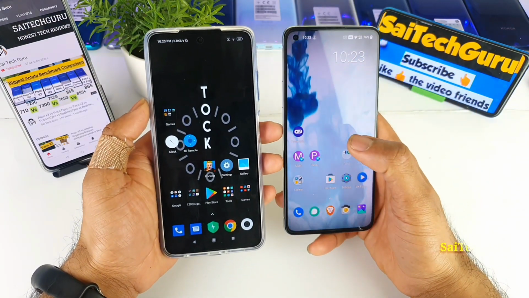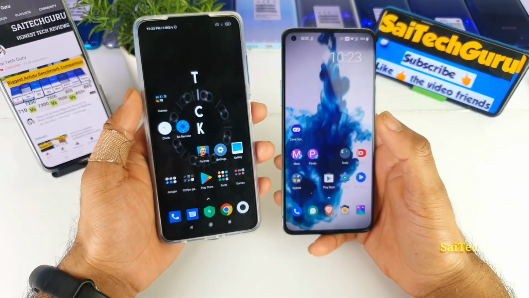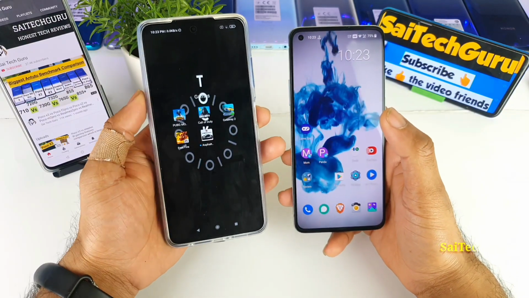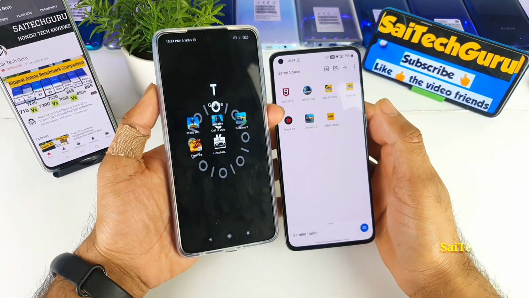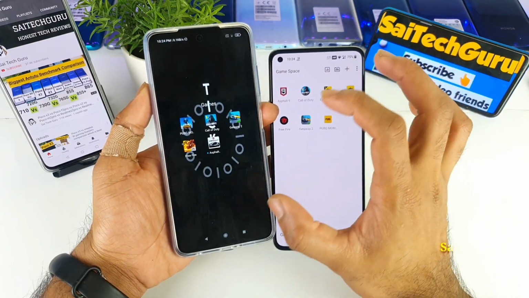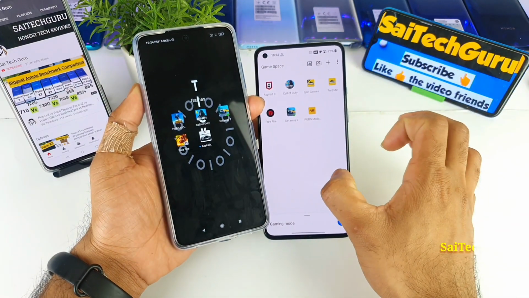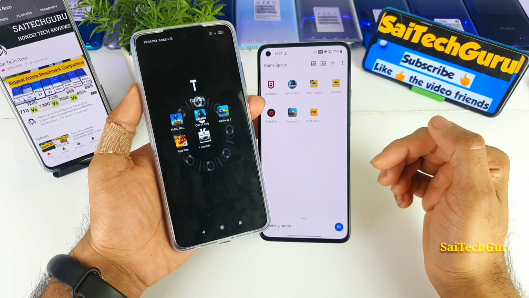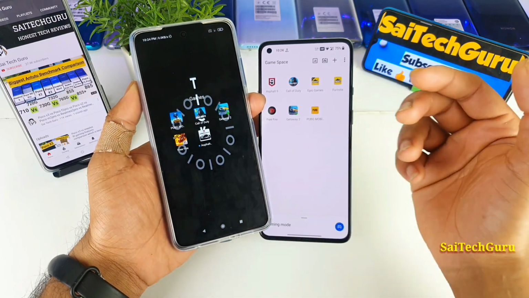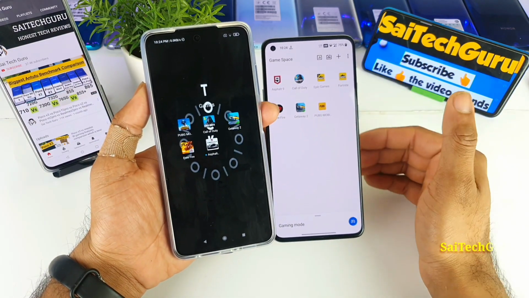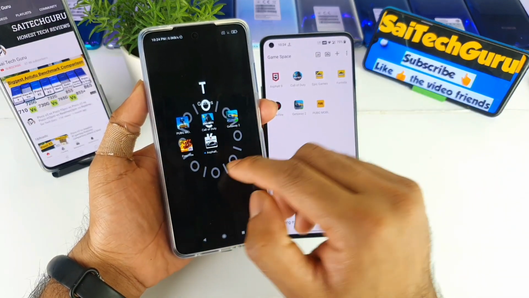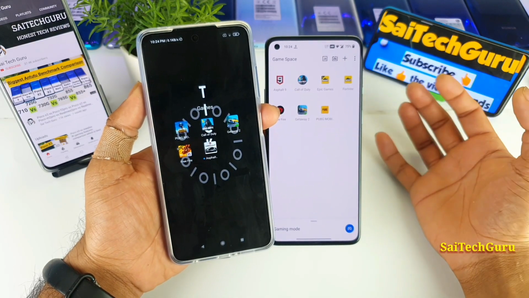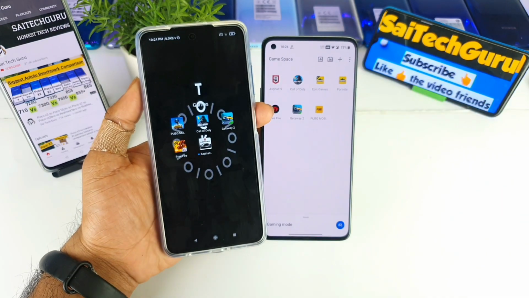So let's see friends, how much difference there will be between both of these phones, mid-range segment versus premium end smartphone. In this test I'll be using 5 gaming applications only. These are the 5 gaming applications which I'll try to compare in a speed test. I'll try to open them at the same time in both the phones. Let's see which phone will be able to load faster, and I'll try to access the same applications again from the multi window. Let's see which applications will be staying in the memory and everything. 4 games include heavy gaming, and one is a normal game which supports the 120 Hz refresh rate as well. So let me get started with this test.